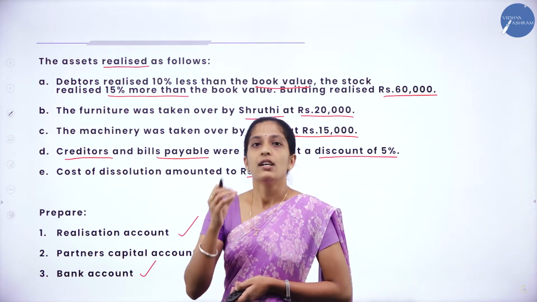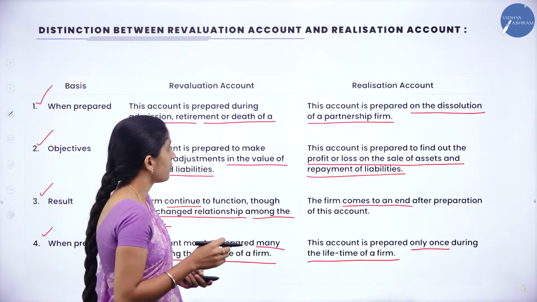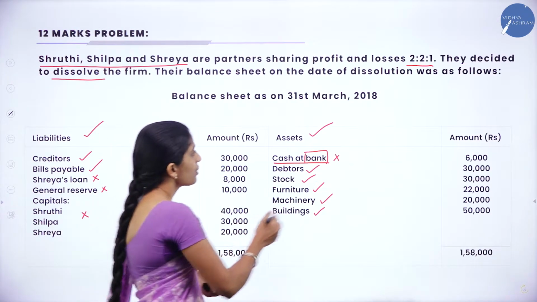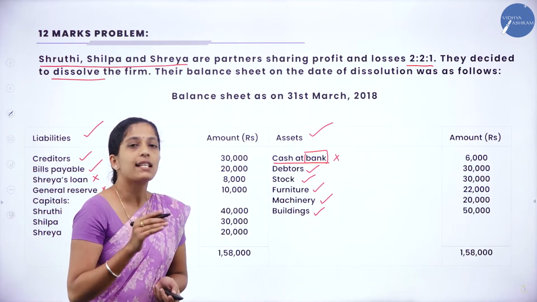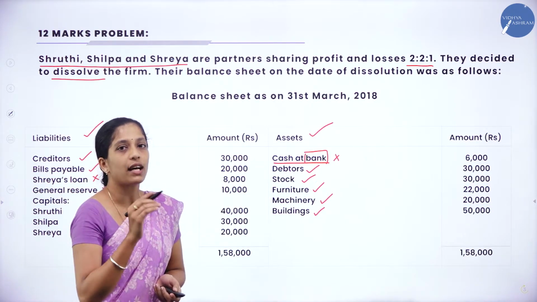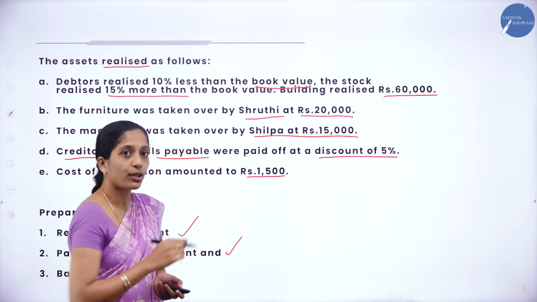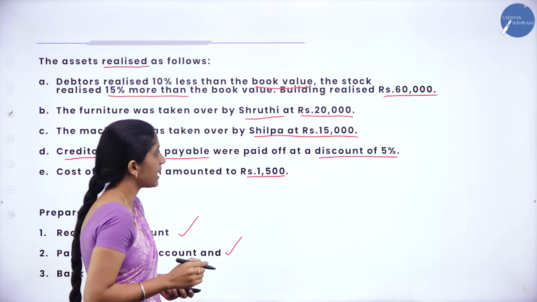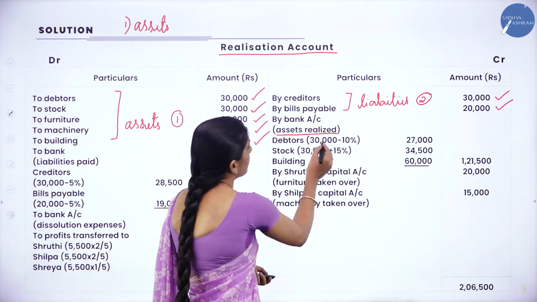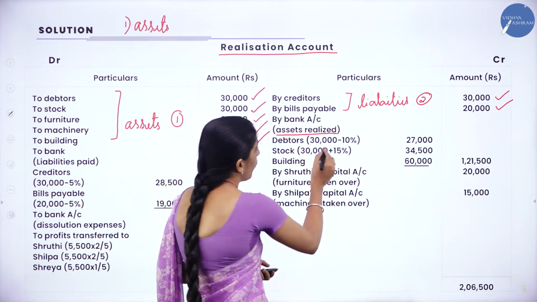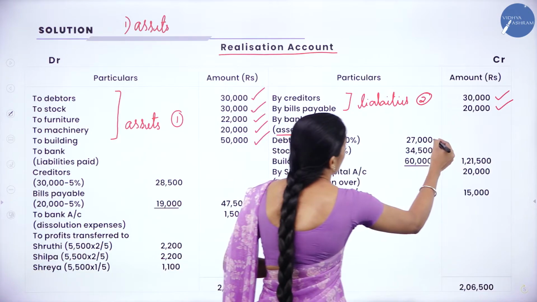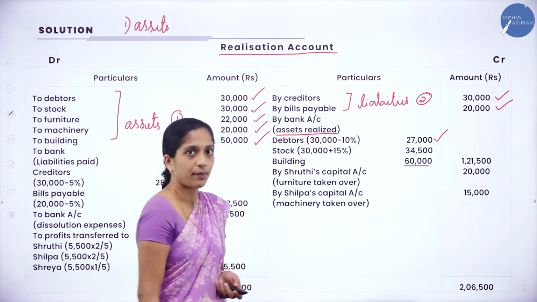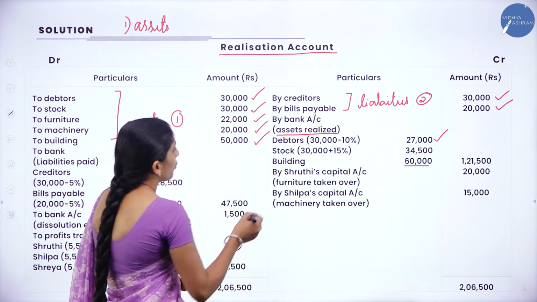So what is the value of debtors? So debtors is 30,000. Now what they have told? Less 10%. So 30,000 minus 10%. So that we have to record in the realization account. So debtors 30,000 was the book value. What they have told? 10% discount. So minus 10%, you'll get 27,000. Clear? Yes.